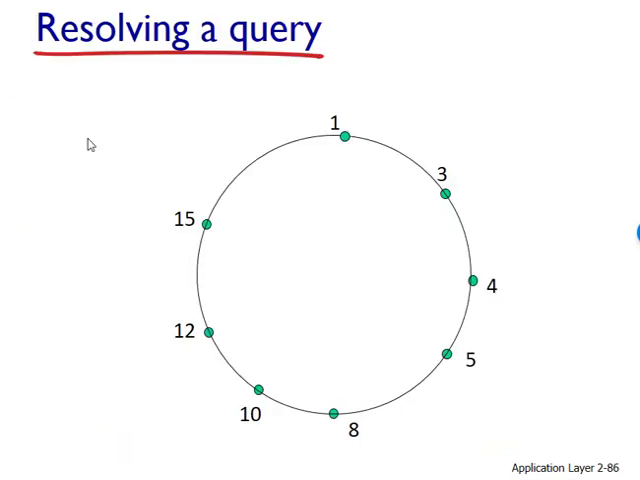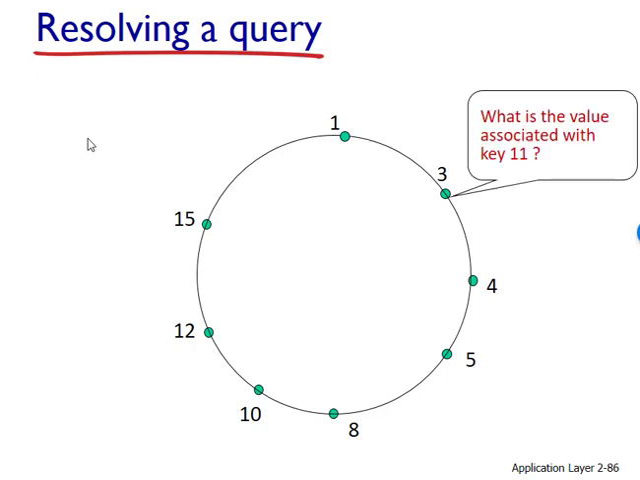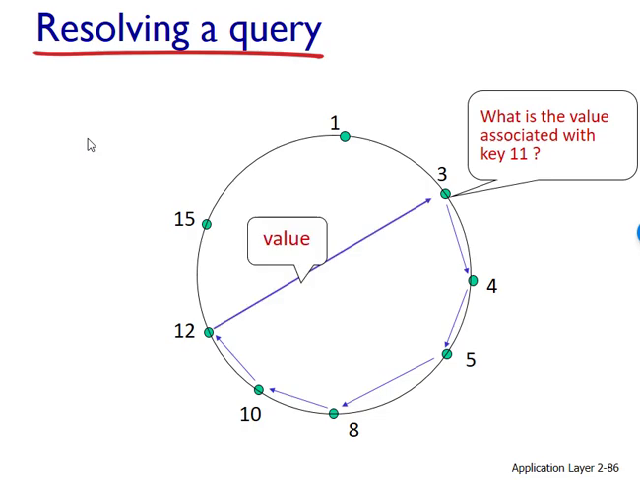Let's watch this query. This is a standard query without shortcuts. What is the value associated with key 11? The message goes to 4 because 3 knows it doesn't have it. 4 knows it doesn't have it, sends it to 5, which knows it doesn't have it, sends it to 6, and so on until it gets to 12, and 12 realizes that it has it. It responds to 3, "I've got it," and there we have 1, 2, 3, 4, 5, 6 messages.